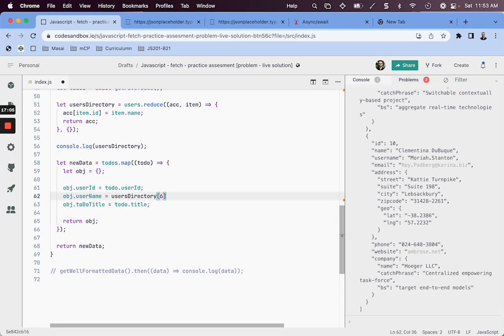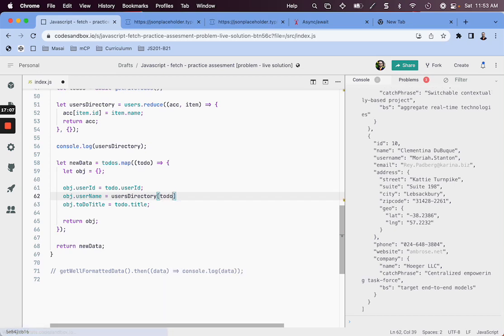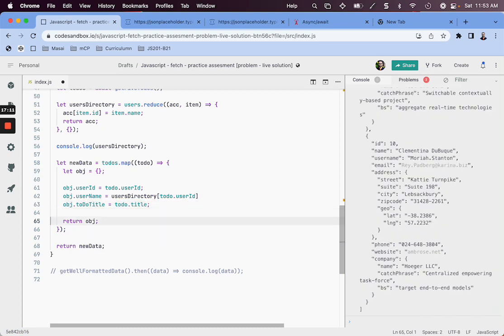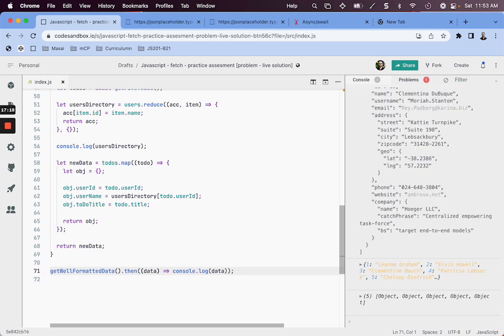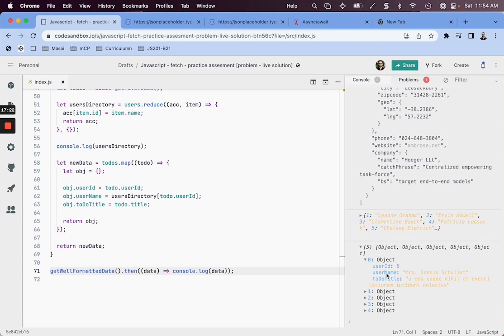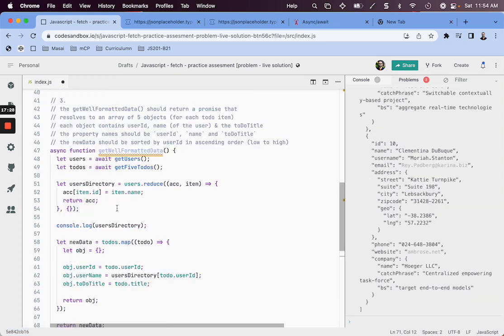So here I can access todo.userId. Now if I invoke this function again, I uncomment this, then I can see that now I have user ID, I have username and todo title.